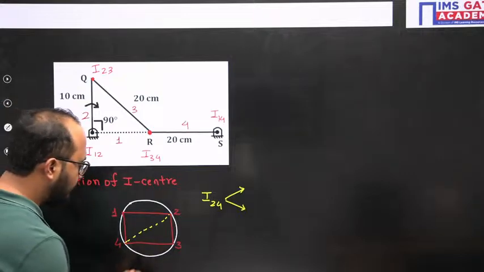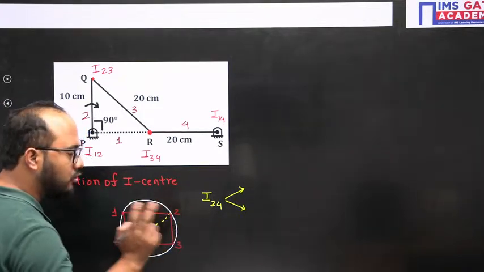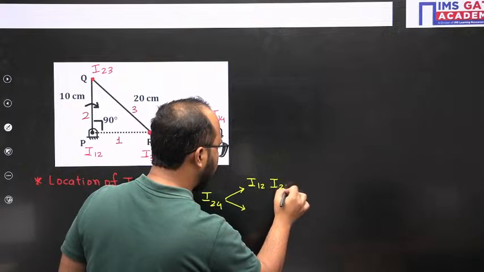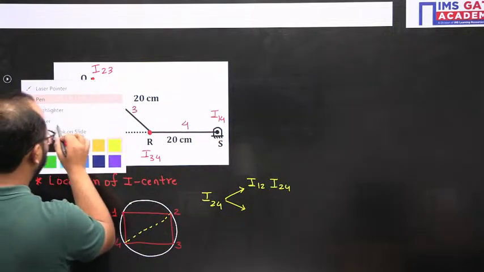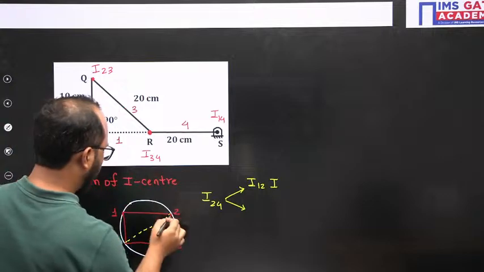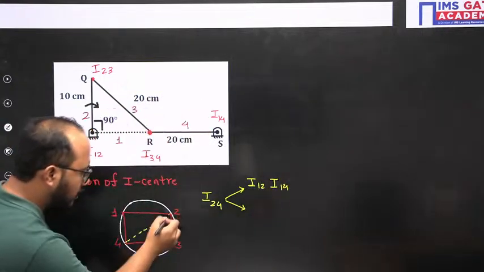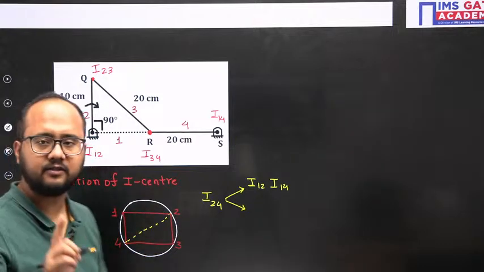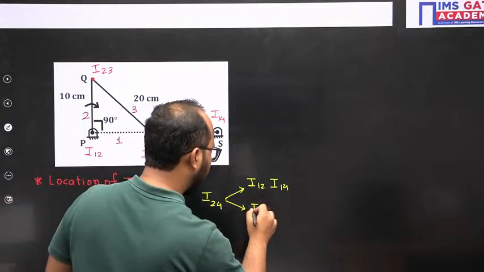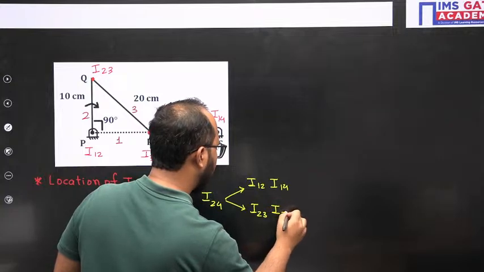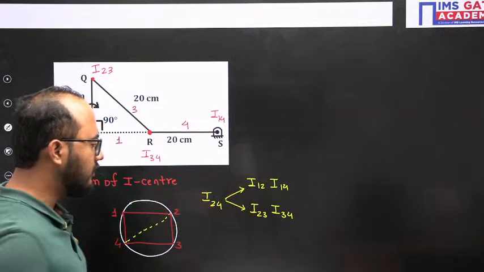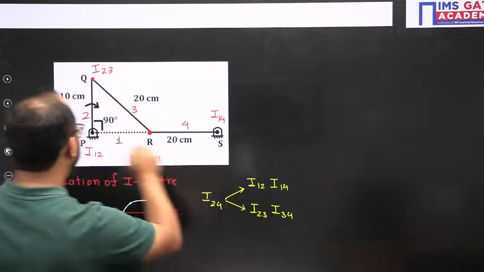In order to go from 2 to 4, there are two paths: 1,2 and 1,4, that is I12 and I14; or another path, 2,3 and 3,4.